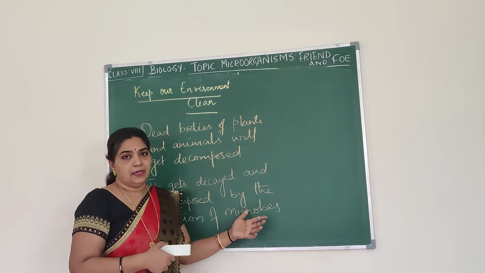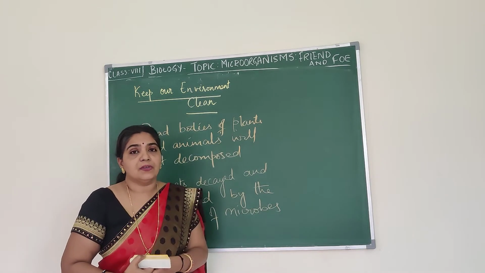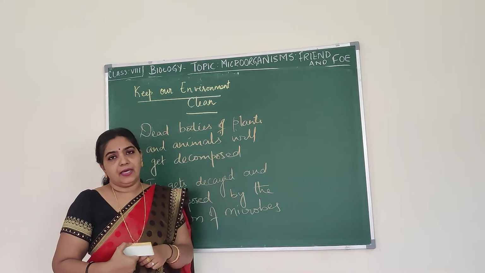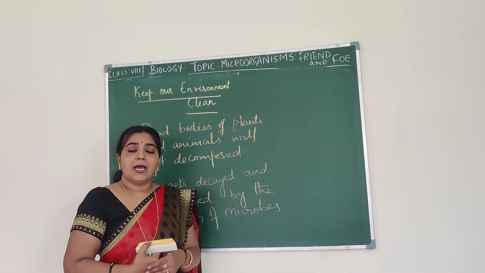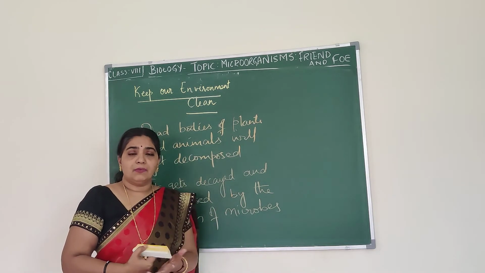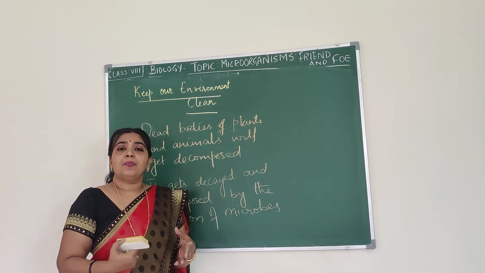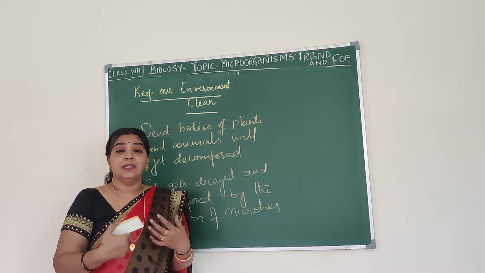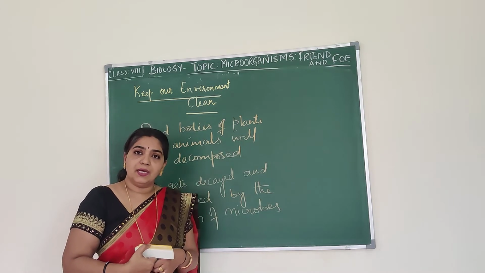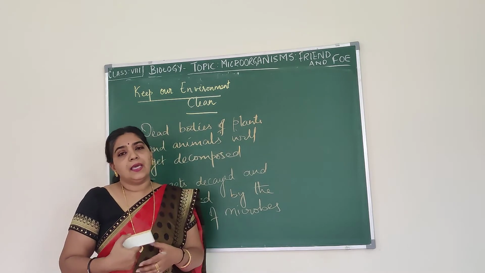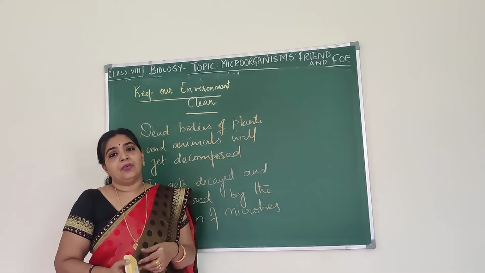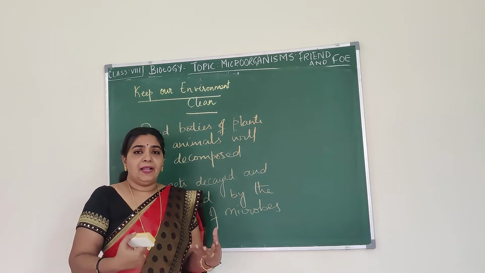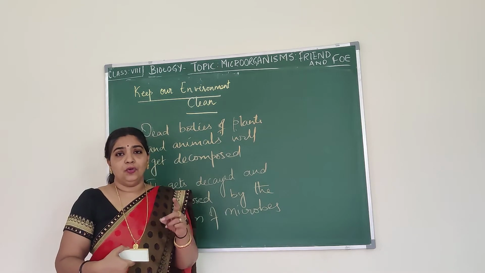The bacteria and fungi, we know that most of the fungi are saprotrophs, or saprophytic. What does saprophytic mean? Saprotrophs are organisms which derive their nutrition from the dead and decaying organic matter of plants and animals.